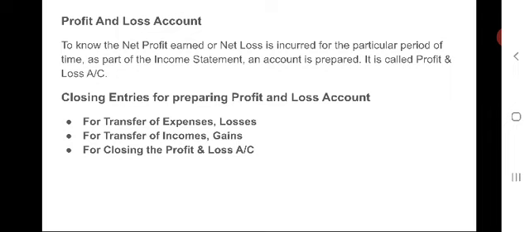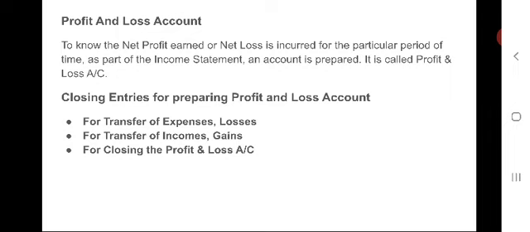In the same way, for transfer of incomes and gains, the entry should be: discount received account debit, commission received account debit, interest received account debit, profit on sale of fixed assets account debit to profit and loss account.